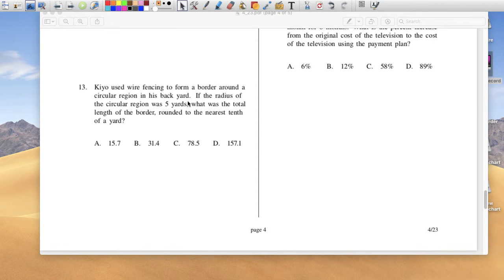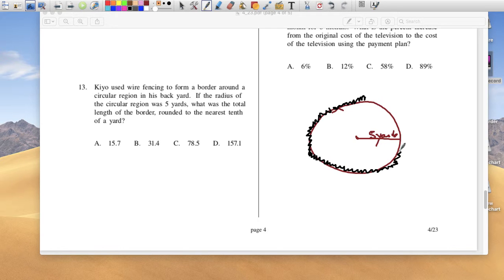Kyo used wire fencing to form a border around a circular region in his backyard. So let's draw that. There's some type of fencing. The radius of the region was 5 yards. What is the length of the border? Okay, the radius was 5 yards, so this is 5 yards. And he put some type of fencing around this backyard, right? Maybe to keep animals from coming in. What's the total length of the border?